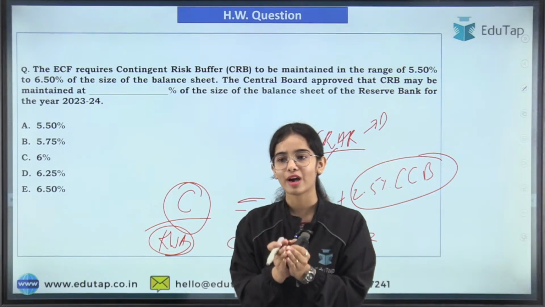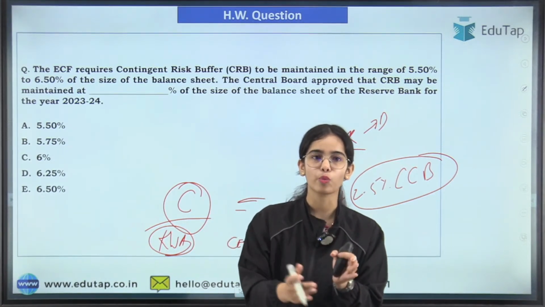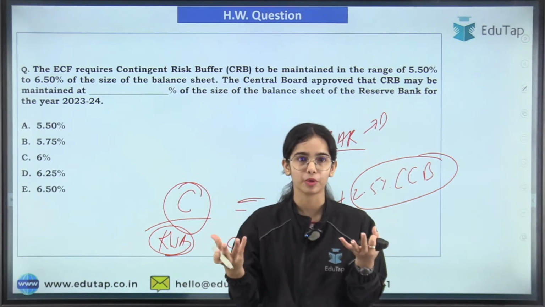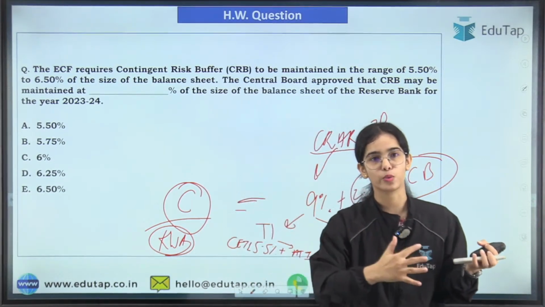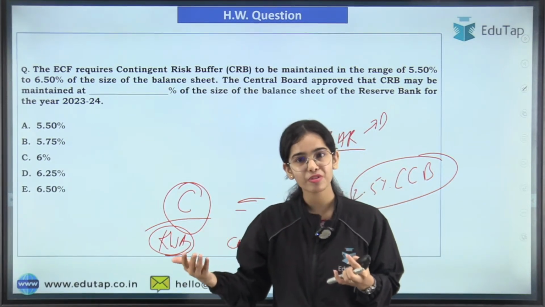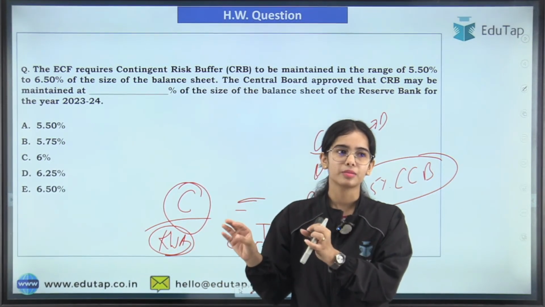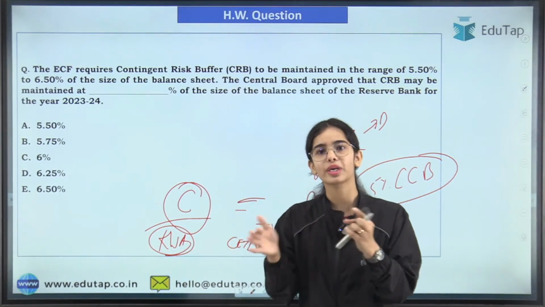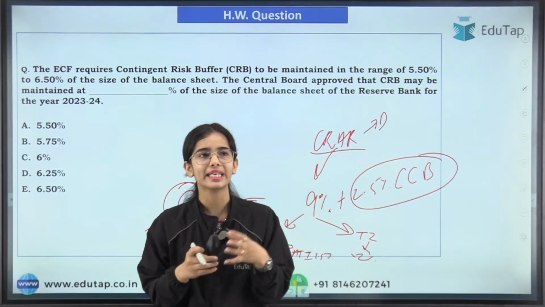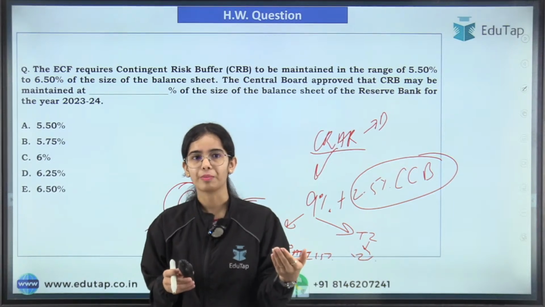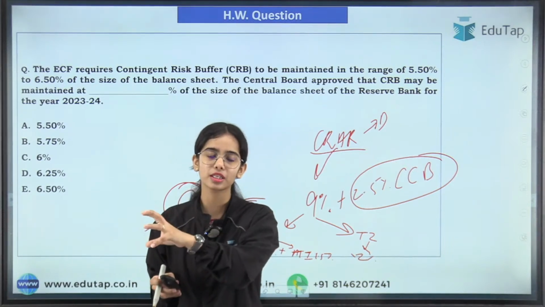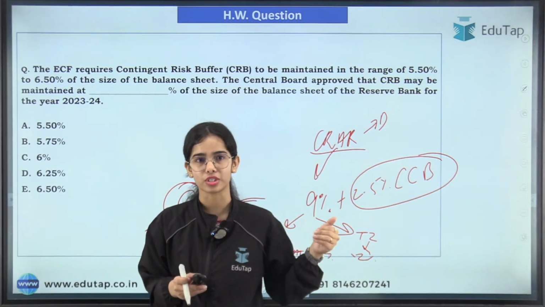Start from your finance static, and you can also keep watching the finance current affairs so that you become habituated to the new terminologies that keep popping up. In the finance static you are going in a flow, but in the finance current affairs you are understanding many terms at the same time. Take a topic from the RBI syllabus, put it in the YouTube search box, and you will find many teachers.